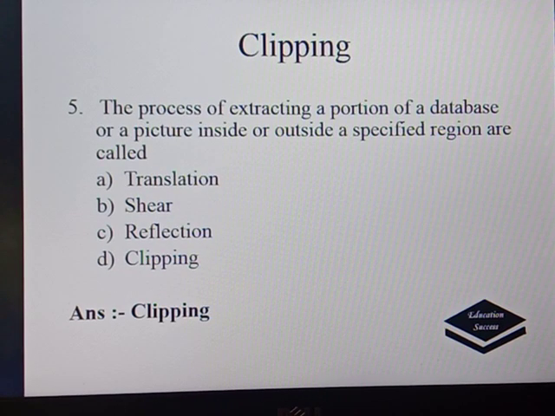The next question: the process of extracting a portion of a database or a picture inside or outside a specified region is called translation, shear, reflection, clipping. It is again a simple question, as it is on the definition of clipping. Clipping is a process of extracting the portion which is outside the window. Here we are identifying which portion is inside or outside the region of the window.